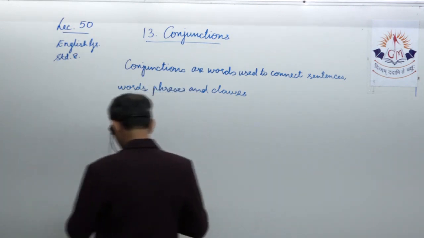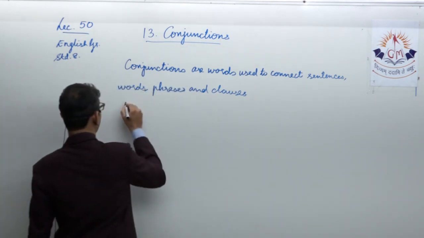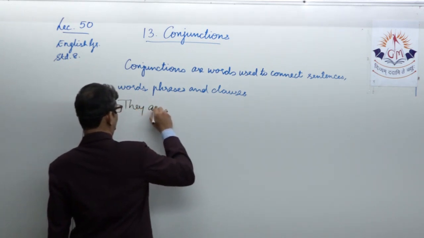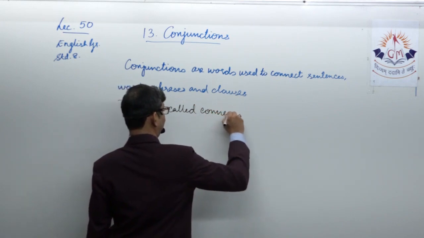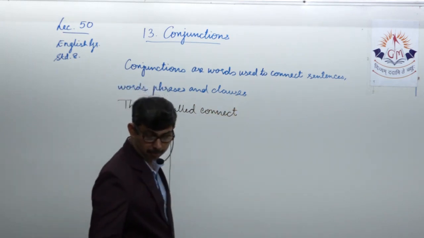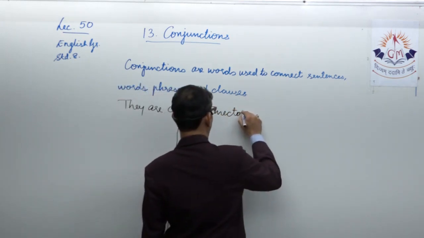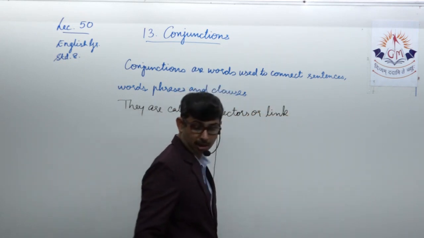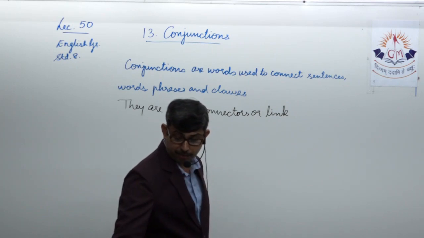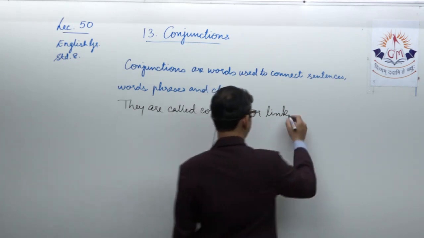So let us put this on the board as well to remember. They are called connectors or linkers. They link the information between words, sentences, phrases, and clauses.